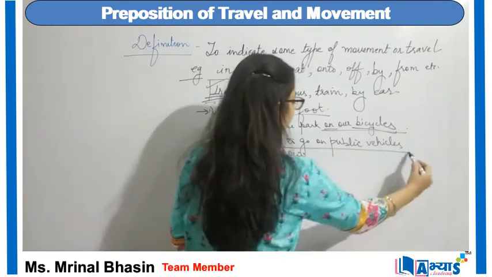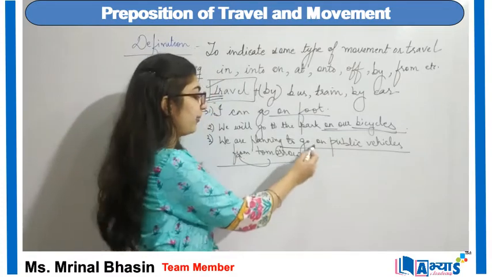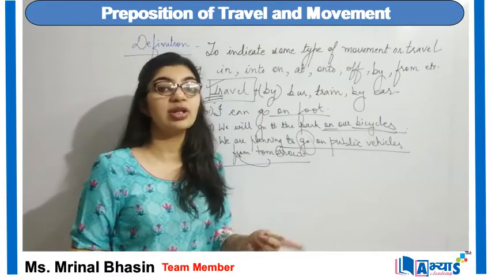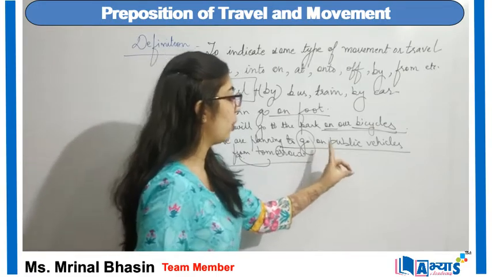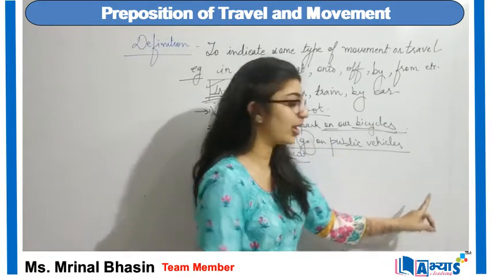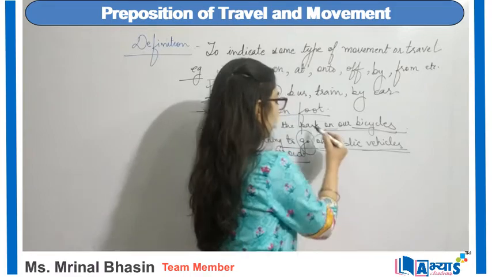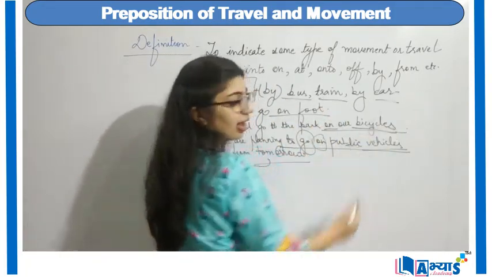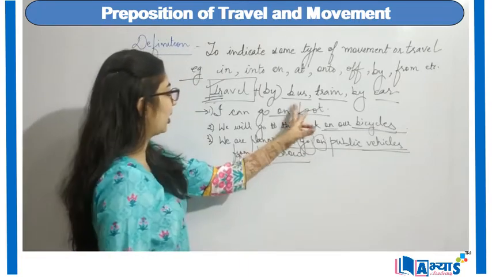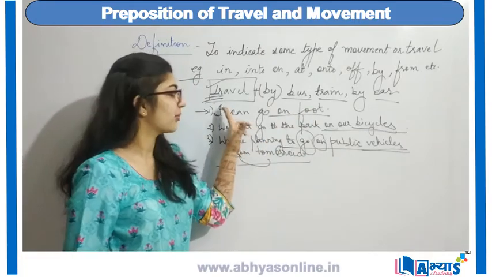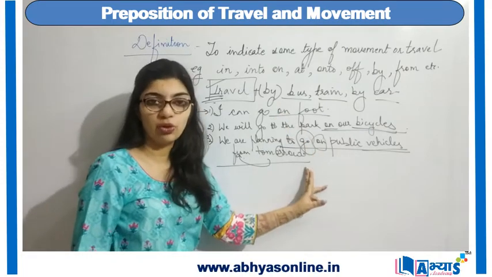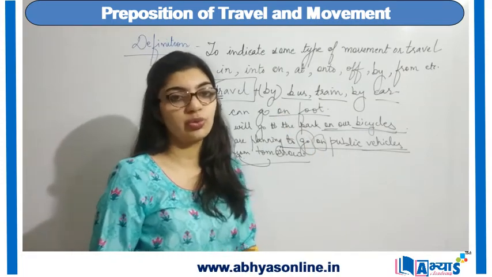But go on public vehicles, here I am making use of go. Therefore it indicates some kind of movement or travel. So go on public vehicles. So whenever vehicles are used, we can make use of on as well. Even bus, train and car are also vehicles. But when we are making use of travel, then we will be making use of by. And when we are making use of go, then we will add on to it. Right?